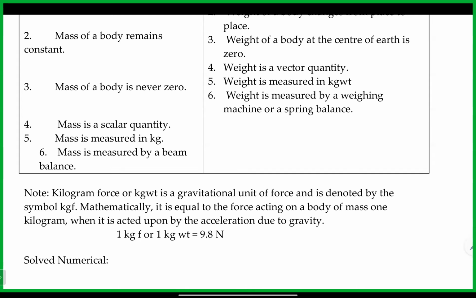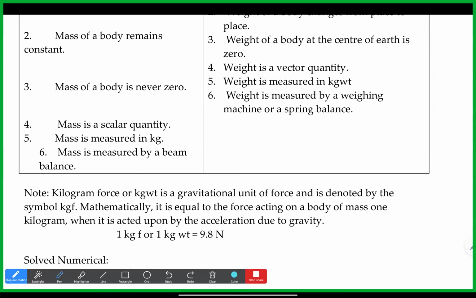To define kgf, we take the mass as 1 kg, and whatever the force acting on the body of mass 1 kilogram when it is acted upon by the acceleration due to gravity is 1 kgf. Simply, F is m into g.